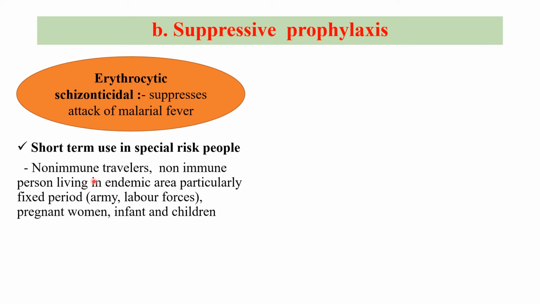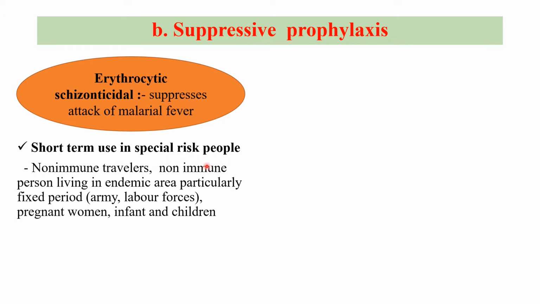Now, who should receive the suppressive prophylaxis? Out of the four species, P. vivax and P. falciparum are the more common. More morbidity and mortality is associated with P. falciparum malaria. So, in the majority of cases, suppressive prophylaxis is indicated for P. falciparum malaria as well as for endemic regions of P. falciparum malaria. This prophylaxis is restricted to short-term use and only for special risk people.